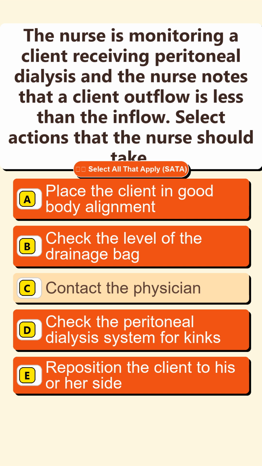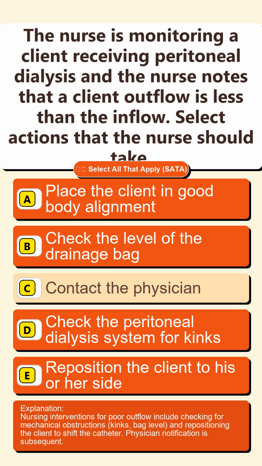Place the client in good body alignment. Check the level of the drainage bag. Check the peritoneal dialysis system for kinks. Reposition the client to his or her side. Nursing interventions for poor outflow include checking for mechanical obstructions, kinks, bag level, and repositioning the client to shift the catheter. Physician notification is subsequent.